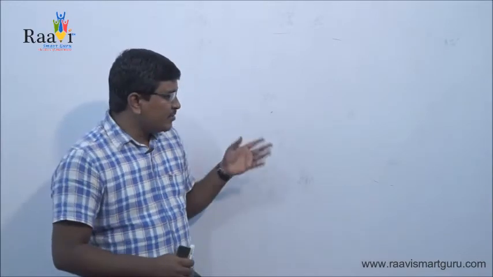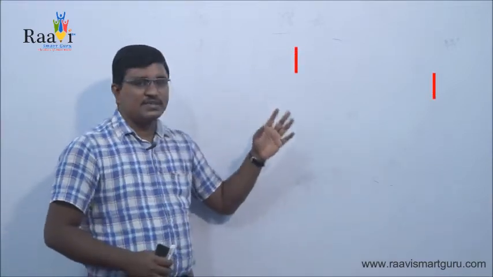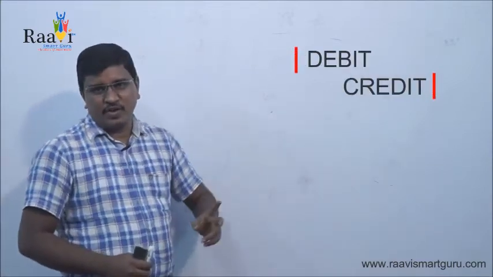In this double entry system, we majorly discuss two important terms: debit and credit. What actually is a debit? In a general way, a benefit giving activity is known as debit, and a benefit receiving activity is known as credit.